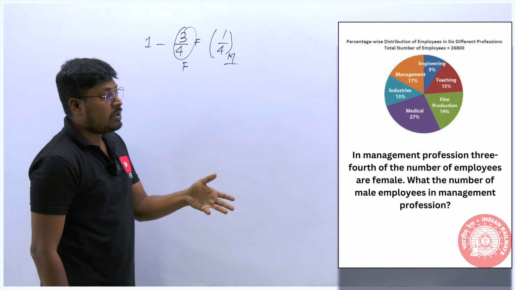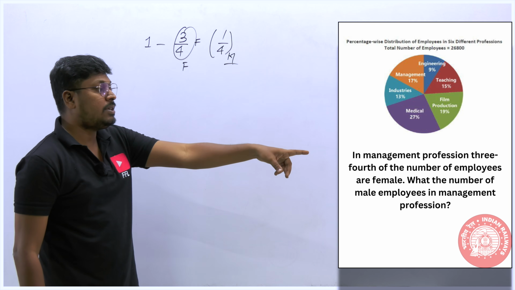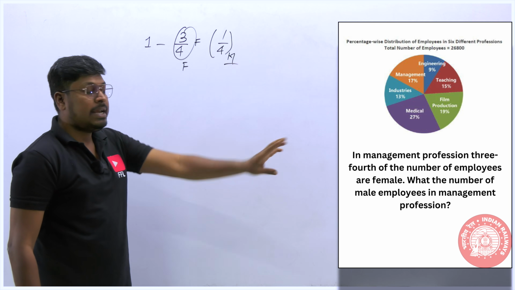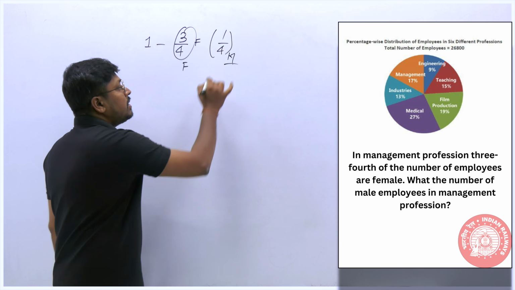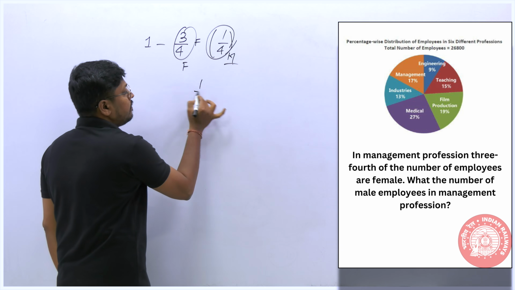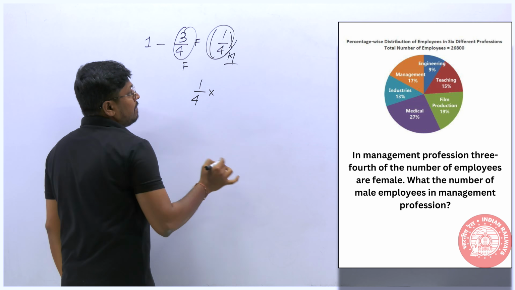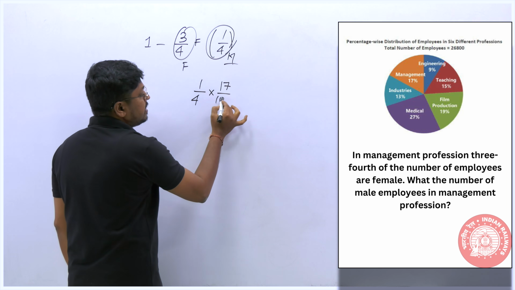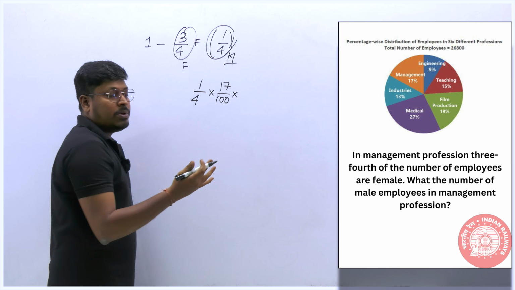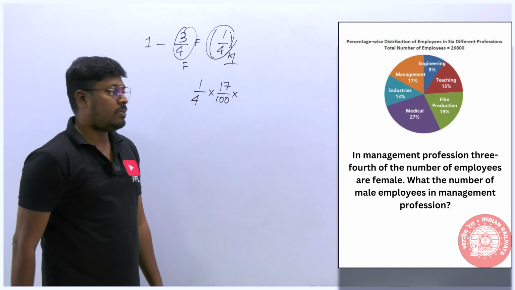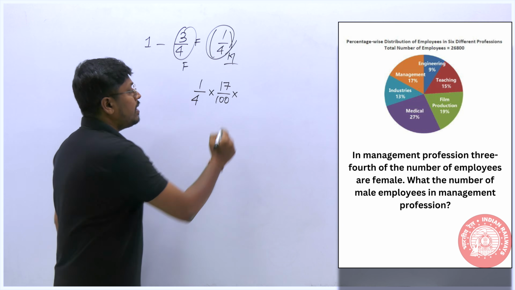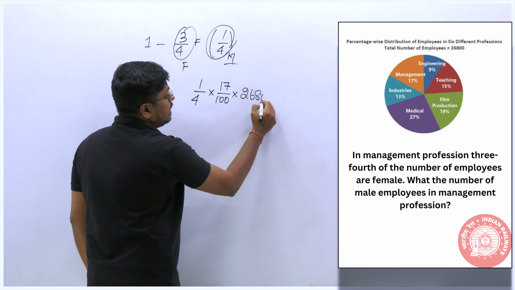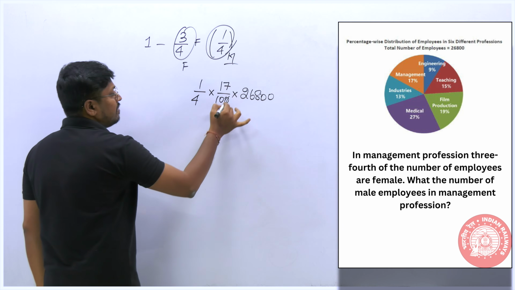So now according to the question, our target is to find the total number of male employees in the management profession. We know the total number of male is 1 by 4. So 1 by 4th of, the management profession total will be 17%. So 17% of the total employees, out of that 17 is the management profession. And what is the total number of employees here? 26,800. So we have to solve and find the answer.